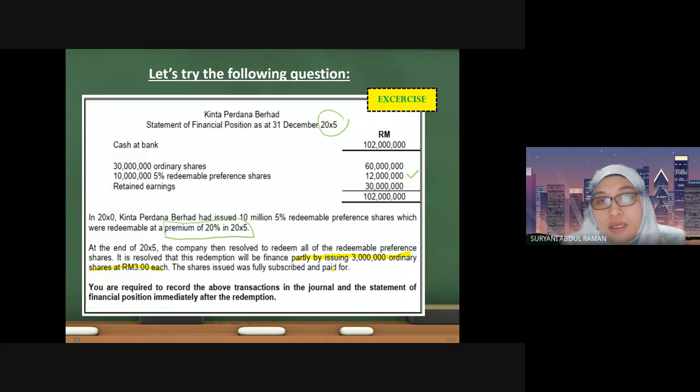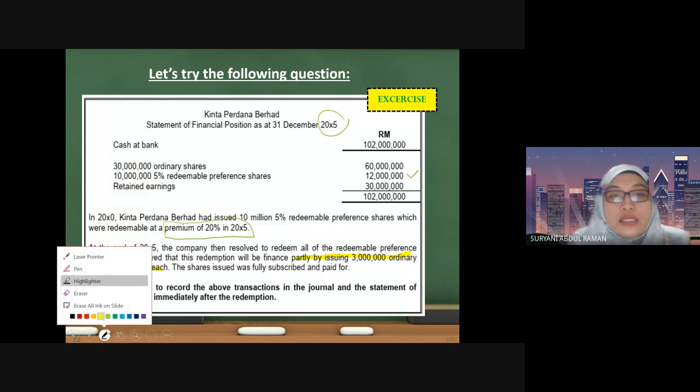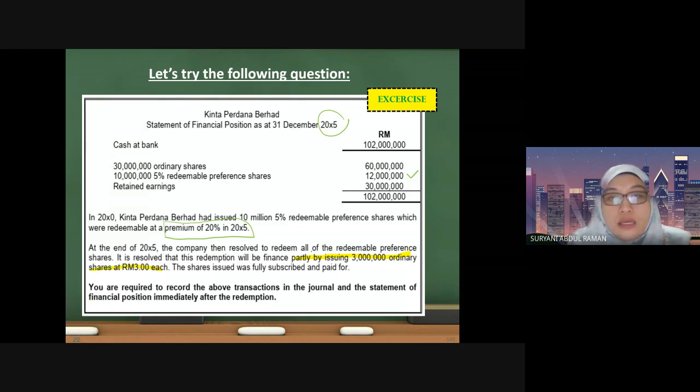How do I know? Students may ask, madam, how do you know that this is a combination method? Because the keyword that shows it is a combination method is that it will be financed partly. Even though the question did not mention the balance will be taken out of profit, by this word we understand that this is a combination of method 1 and method 2.